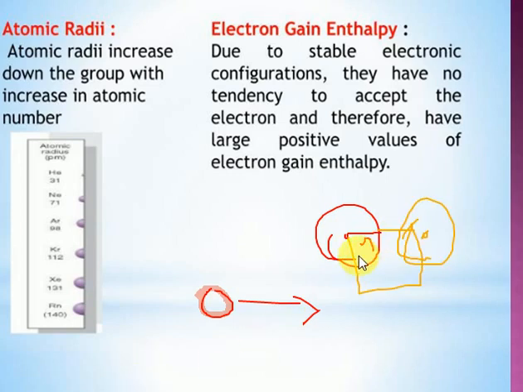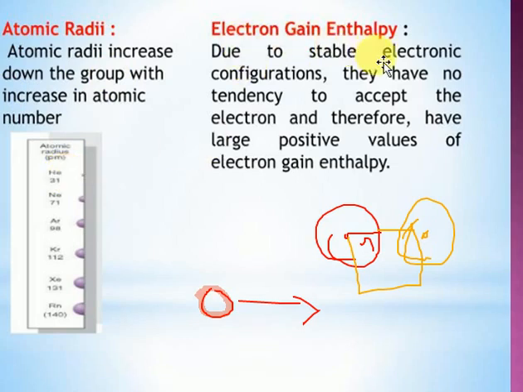Look at your noble gas element. Noble gas elements are monatomic. They have van der Waals force. Van der Waals force means two atoms will be at a long distance. From here nucleus to here nucleus, how much distance will be there? That distance is called the atomic radius. We take half of this distance as the atomic radius only. So remember, the atomic radii increase down the group. Why do atomic radii increase down the group? You know very well, the number of shells increases, so atomic radii increases only.